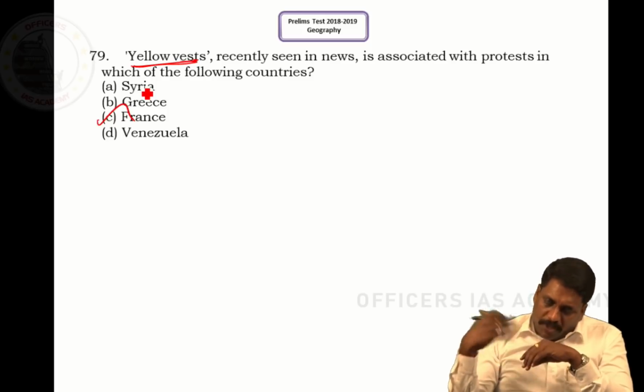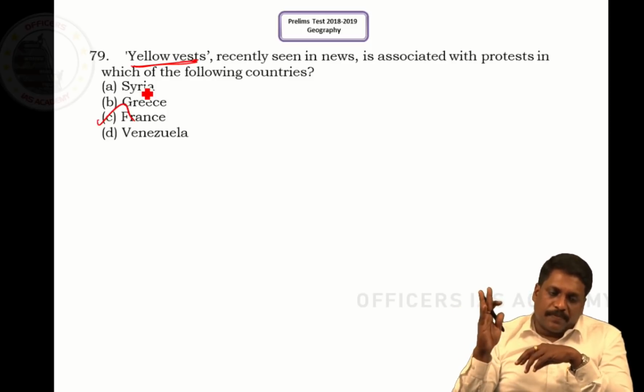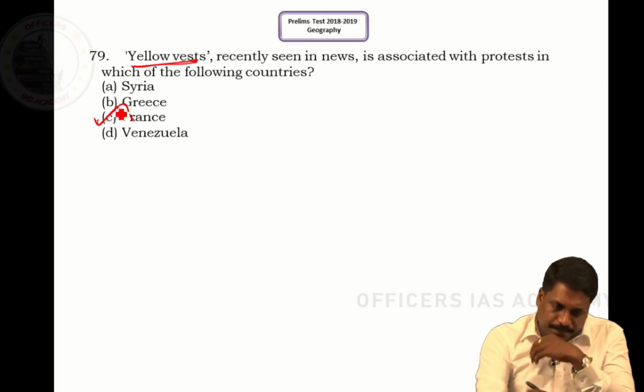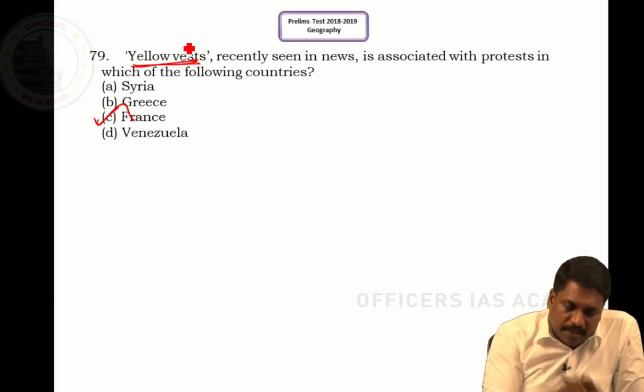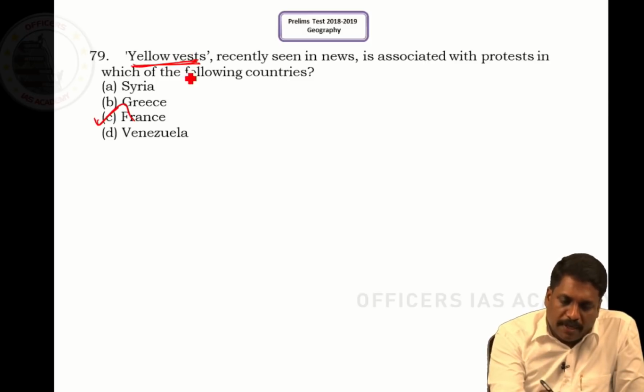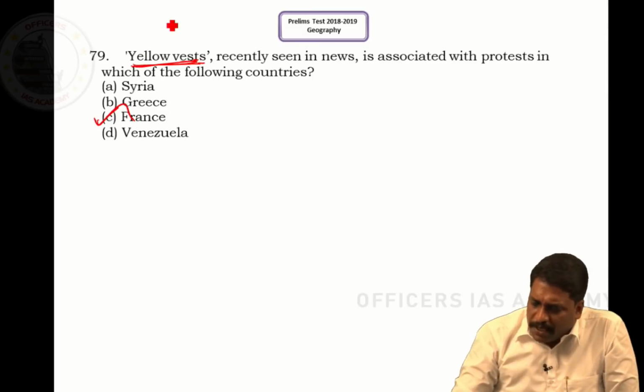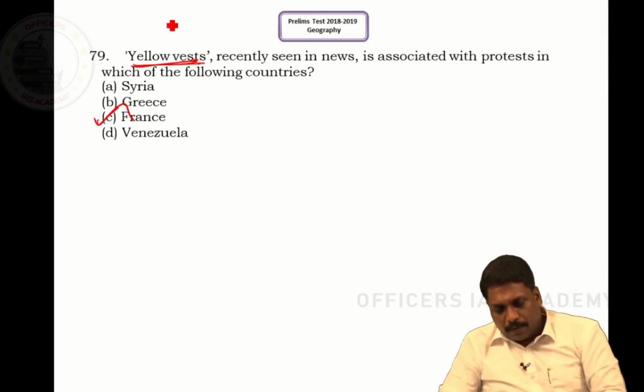In order to protest that increasing fuel price in France, the movement slowly, steadily became popular. This movement which opposes the fuel rise and the green tax imposed on diesel in France, you call them the yellow vest, right, sir? So direct, simple question, answer is France.